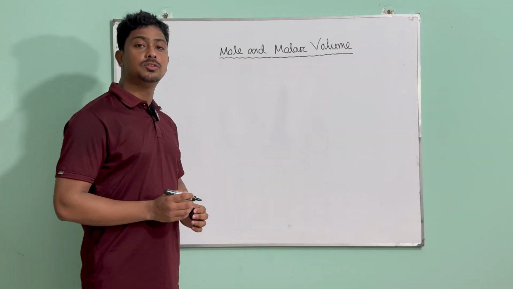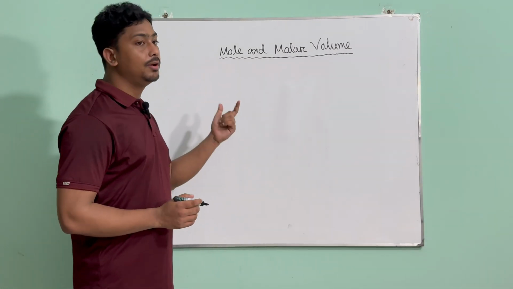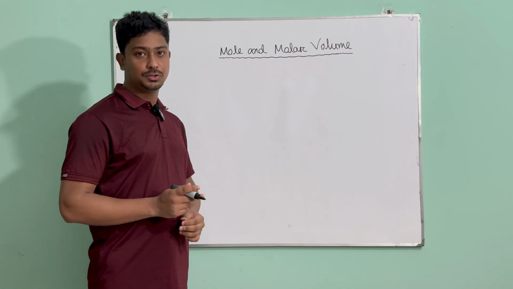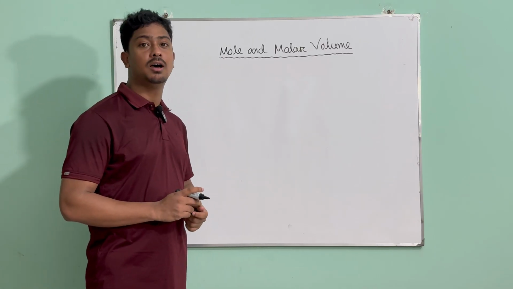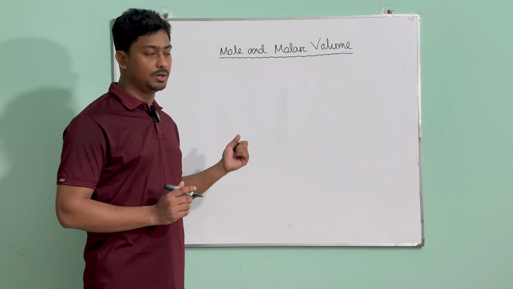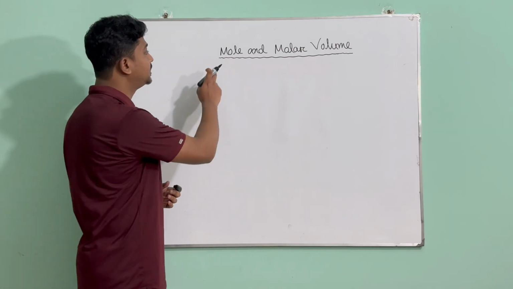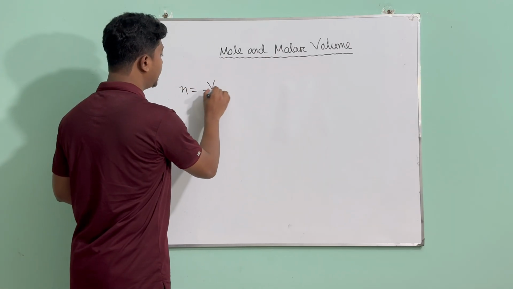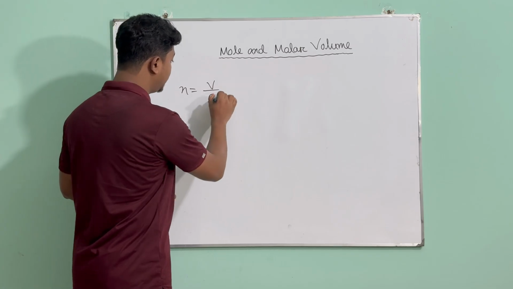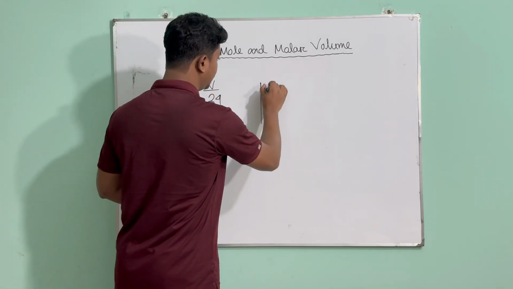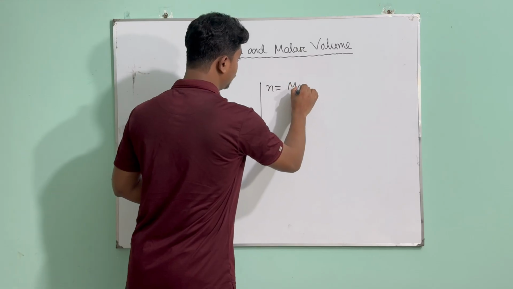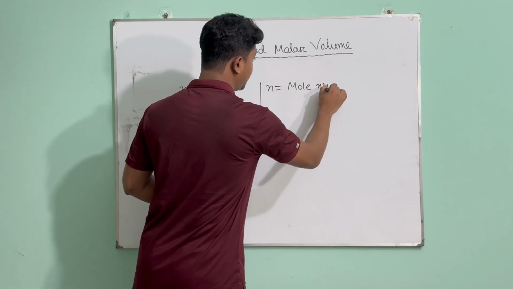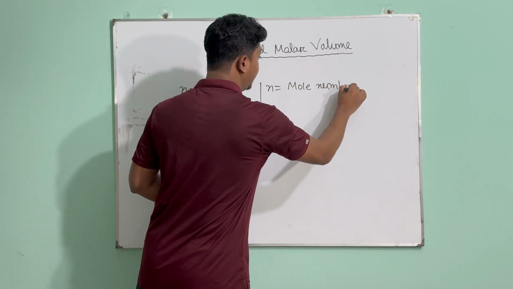Okay, so just for a small recap, molar volume is only applicable for gas. So if the substance is solid or a liquid, we're not going to use this formula. So the formula we're going to use to relate mole and molar volume is n equals V divided by 24. So here n obviously means the number of moles, or mole number we can say, and our V is the volume.